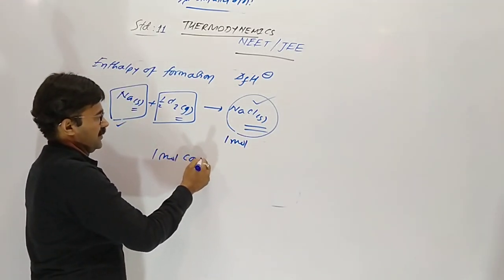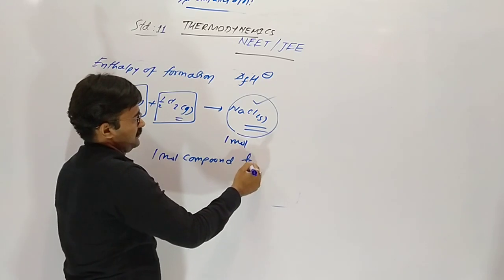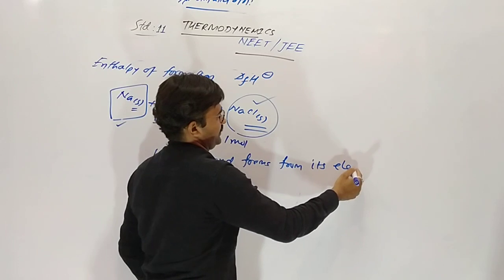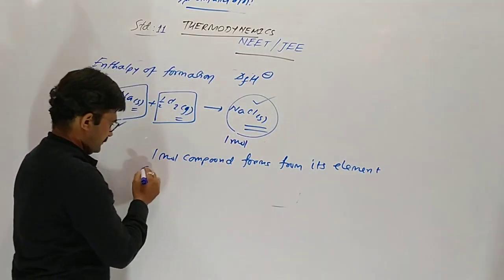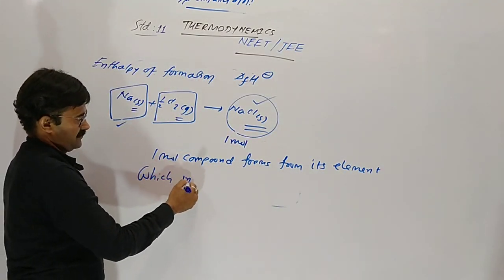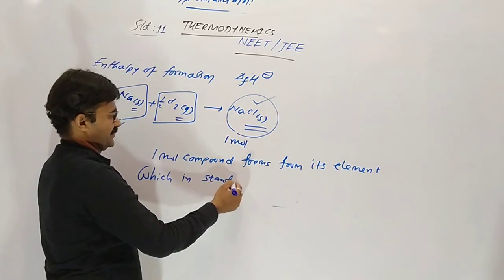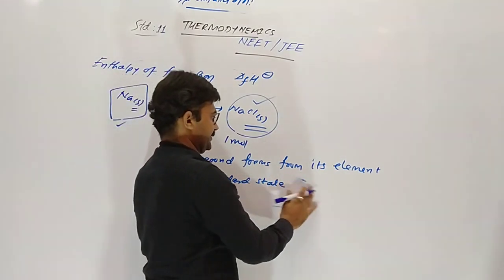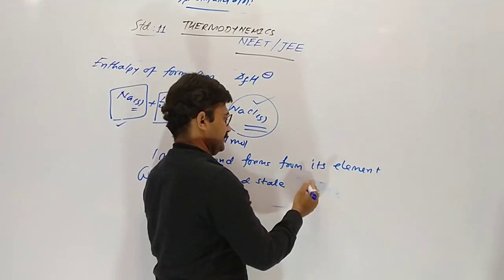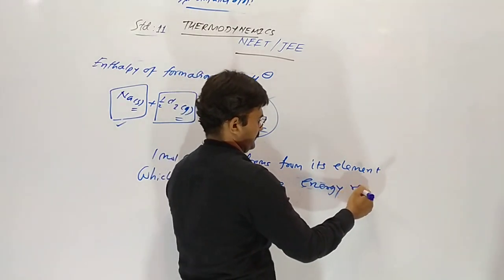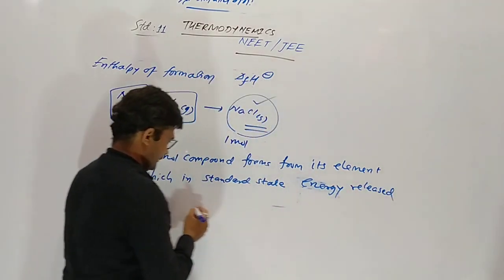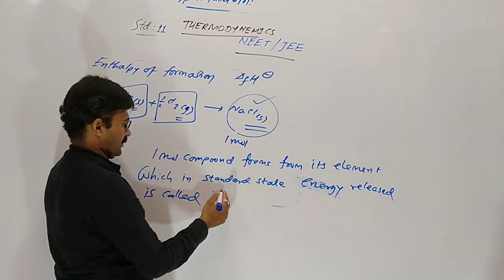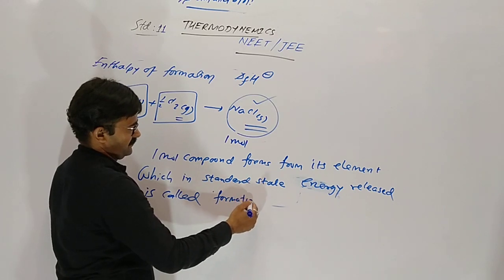1 mole compound forms from its elements which are in standard state, so heat energy released is called formation enthalpy.